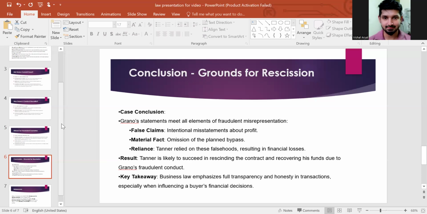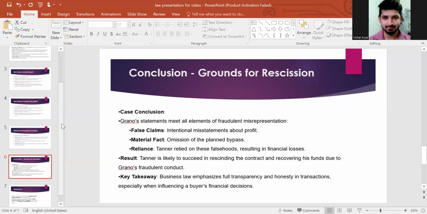There is a false claim, there is a material fact as well, and the buyer relied on the falsehoods, which resulted in financial loss for him. So the result: if this case goes to court, Tanner is likely to succeed in rescinding the contract and recovering his funds due to Grano's fraudulent conduct.